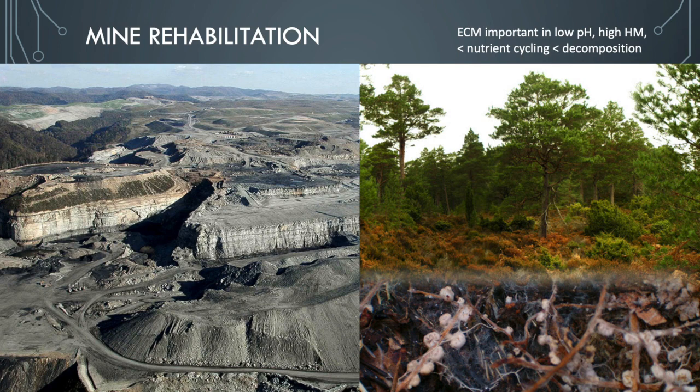There are various ways fungi deal with these heavy metals. We've talked about that with arbuscular mycorrhizal fungi, where they can prevent entry into the plant cells, or there are some plants that are hyperaccumulators of heavy metals, and the fungi actually drive this accumulation in the plants. So there are various mechanisms as to how that happens.